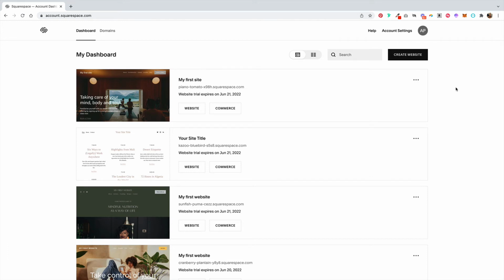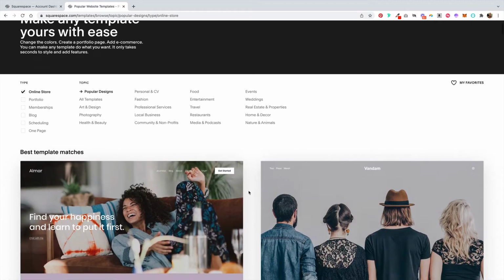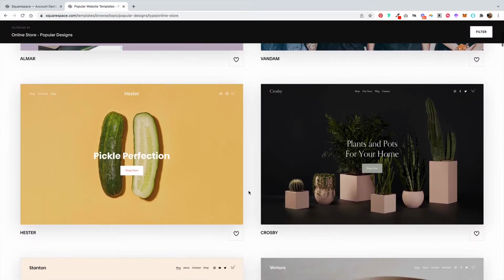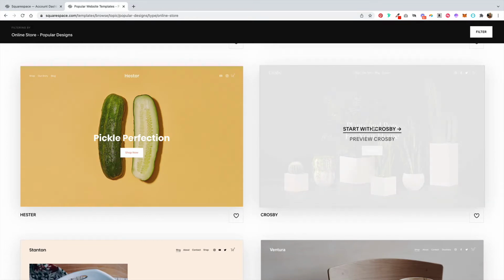To get started creating a product website with Squarespace, from within your Squarespace account dashboard, click on Create Website. From here, I would pick the type or topic that applies to the product that you're trying to sell. Maybe that's media and podcasts, but I would pick online store and pick a template from here. So I'm going to go with this Crosby plant template and click Get Started.